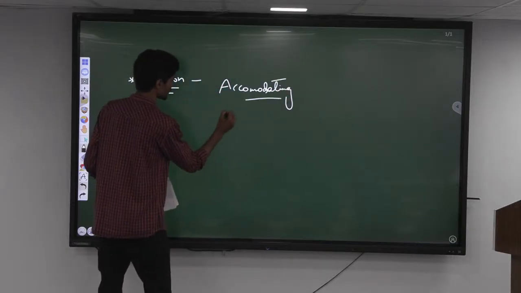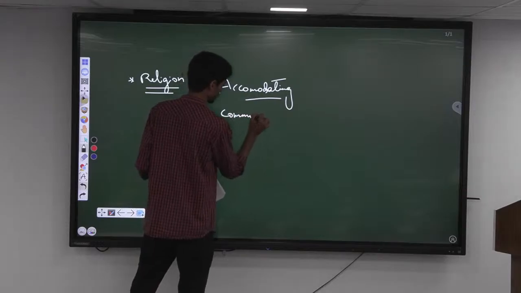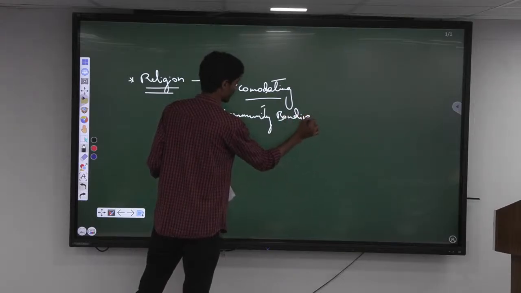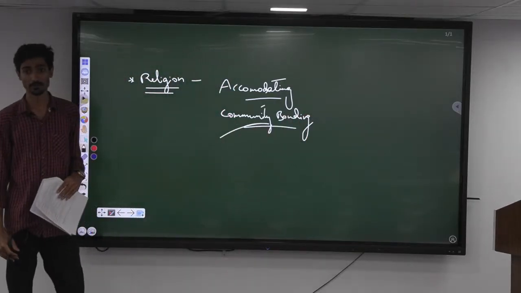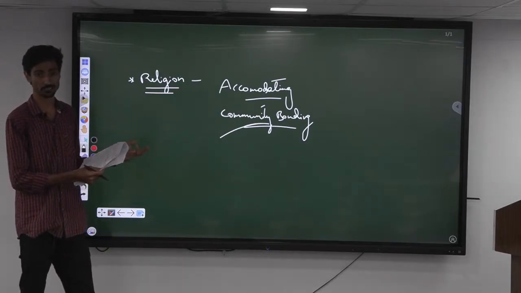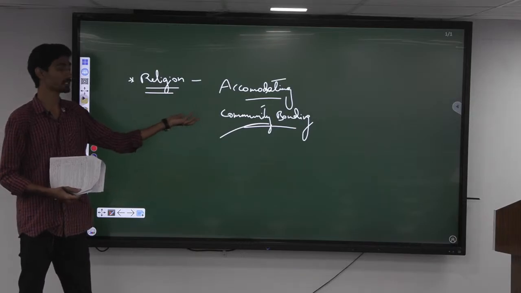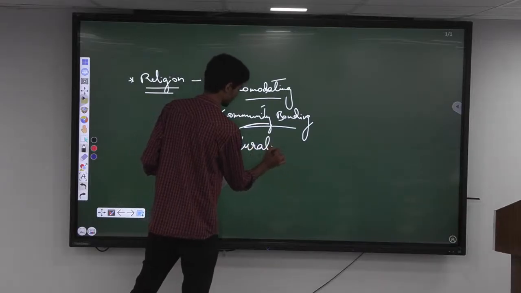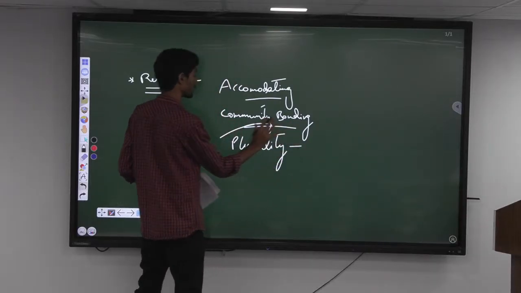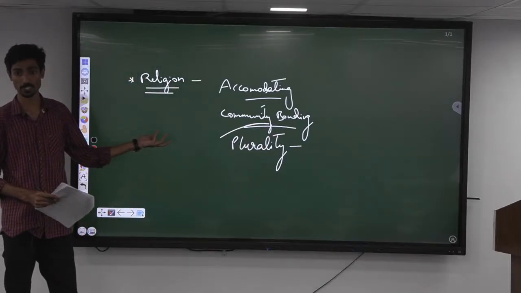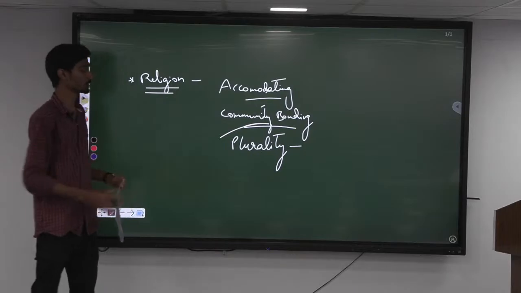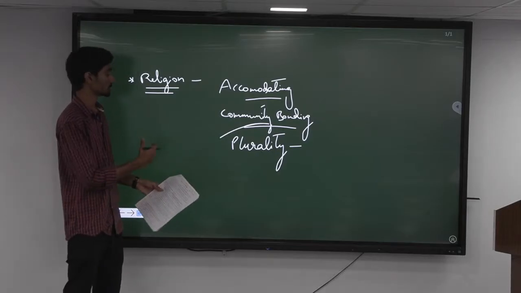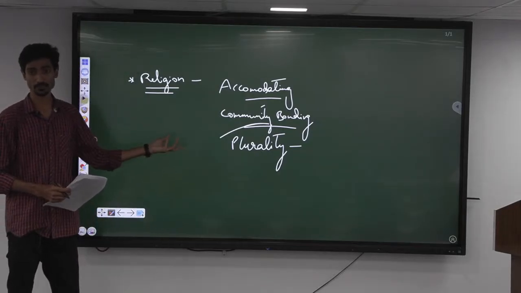Okay, one more is community bonding. It has also helped in strengthening the community bonding. When members of a particular sect come together to follow their own practices, it indirectly strengthens the community bonding. Right? Also, it has helped in upholding the plurality of India. Multiple sects living in a single society has further strengthened the plurality. So, roughly we can talk about 3 to 4 points with respect to each of it: caste, region and religion. And briefly we can also mention how there are some issues emerging because of sects.